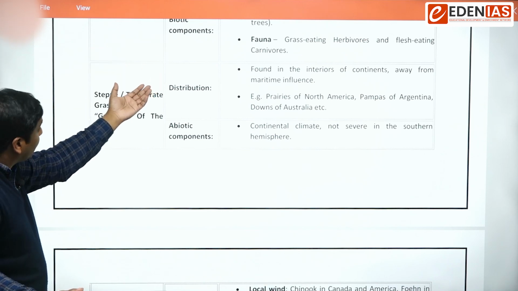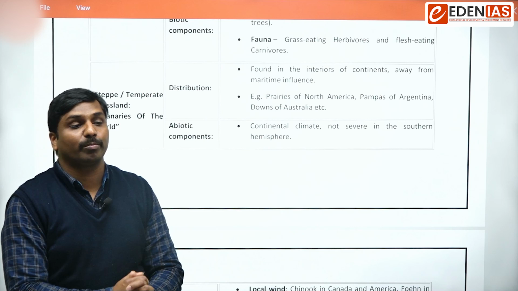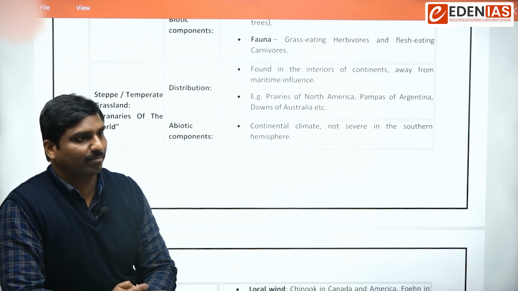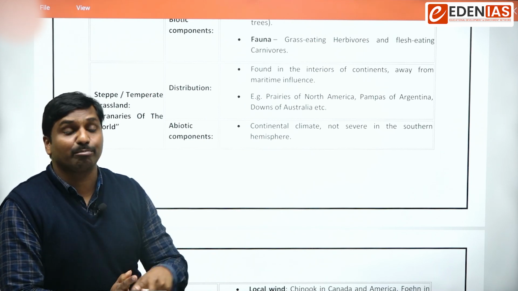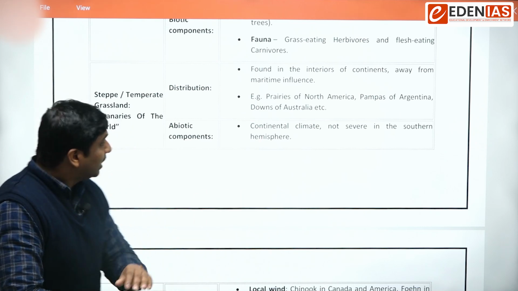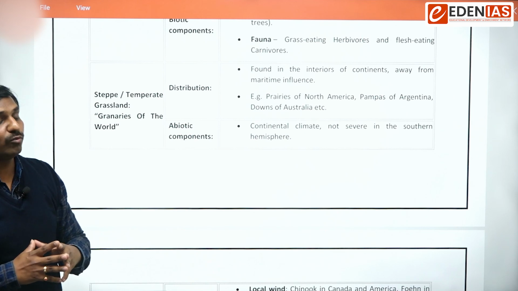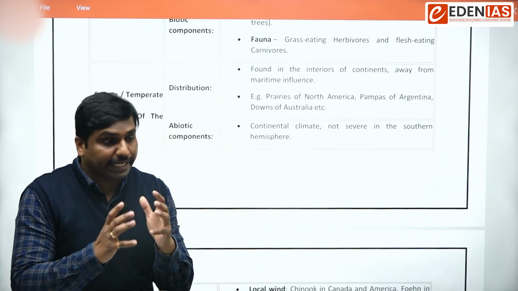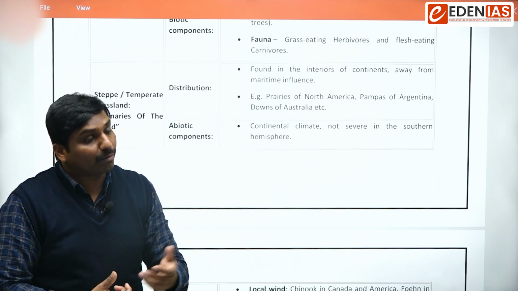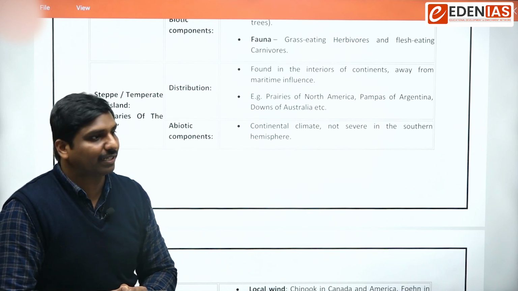And then we will have temperate grasslands. The common name for temperate grasslands is steppes. Temperate grasslands have another epithet: they are called the granaries of the world. Granaries of the world means they are the areas where we can expect more and more production of food grains like wheat.